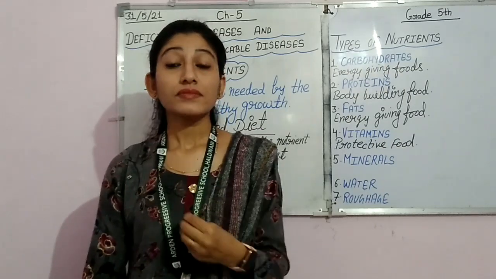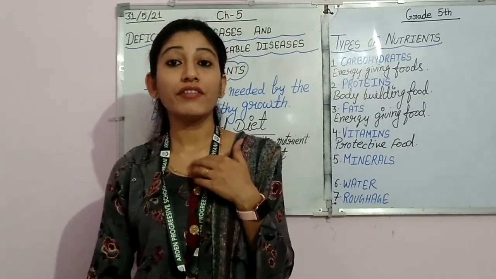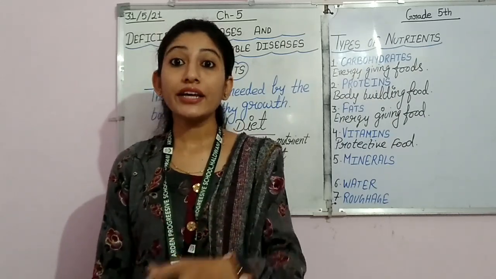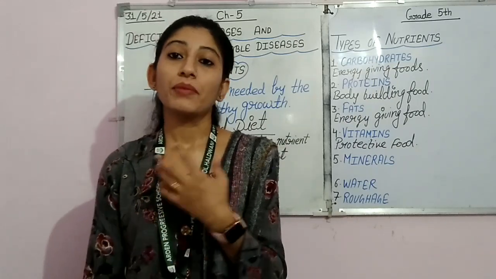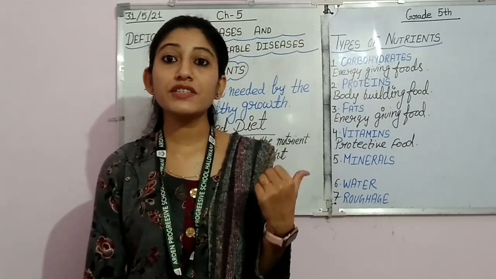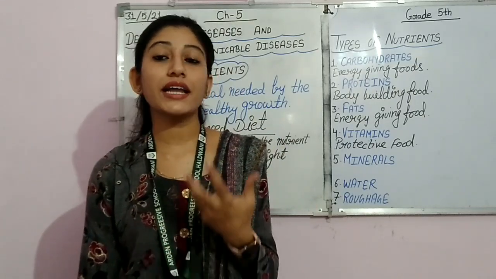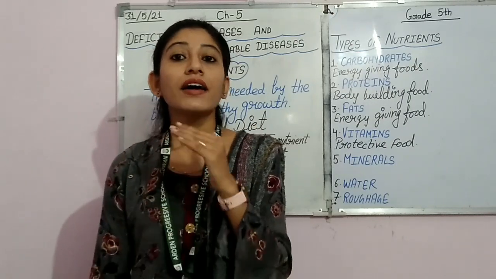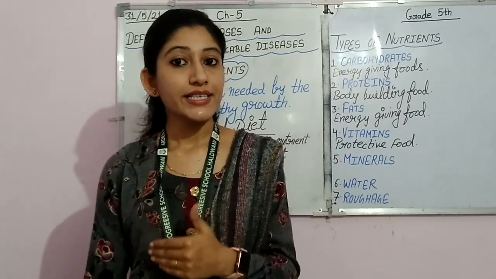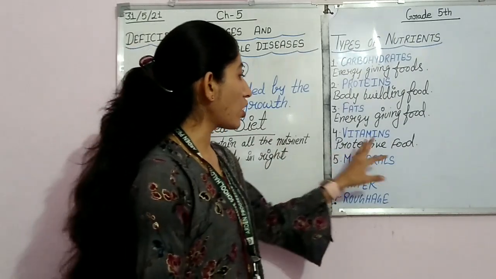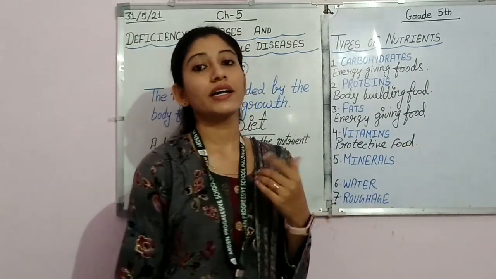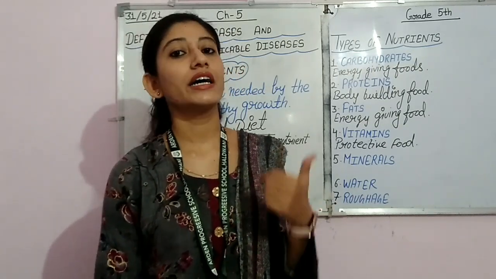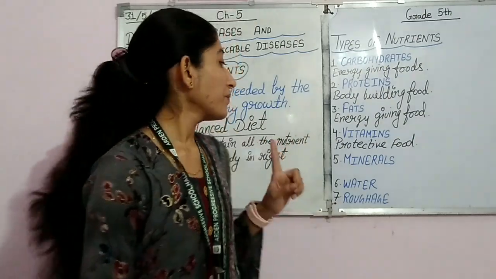Vitamins are the nutrients which protect our body from disease. That's why your parents used to say that you should eat more and more fruits, because we get vitamins from the fruits and many vegetables, and they provide us such nutrients that help us to fight against the diseases. That's why vitamins are also known as protective food. So the other name of vitamins is protective food, and their role is to protect our body from diseases.